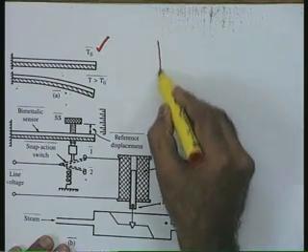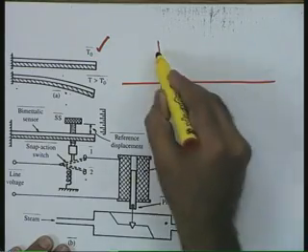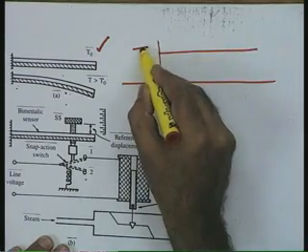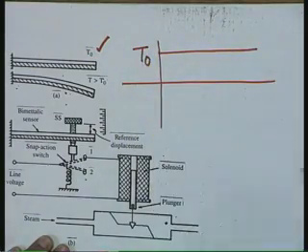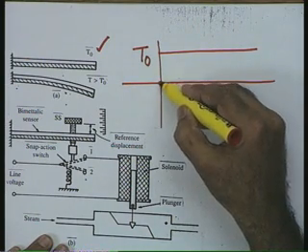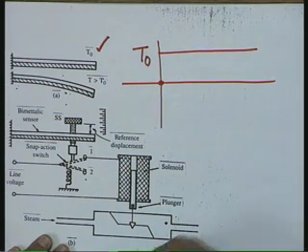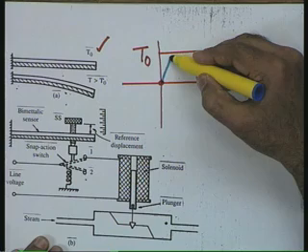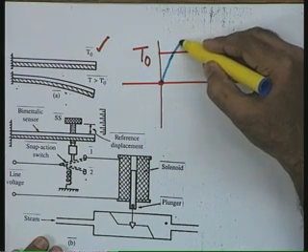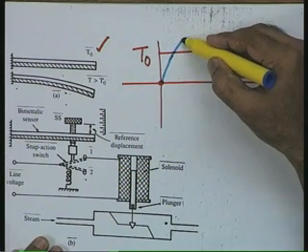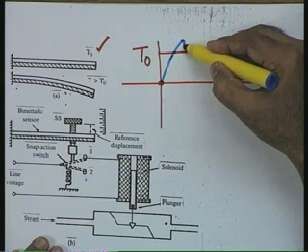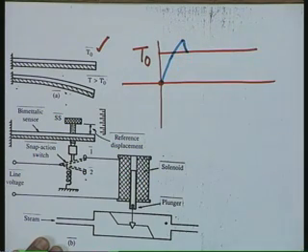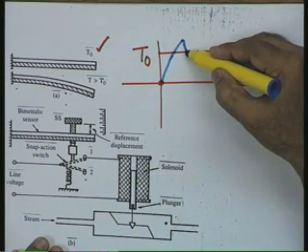So, you can see in this particular case, let us say that T naught is your desired temperature, the set point value, and you start from this point, lower than the set point value. The situation is like this now. The temperature of the room is rising, it will exceed the set point value, the control action will take place, the temperature of the room will reduce, it will come to the set point value.